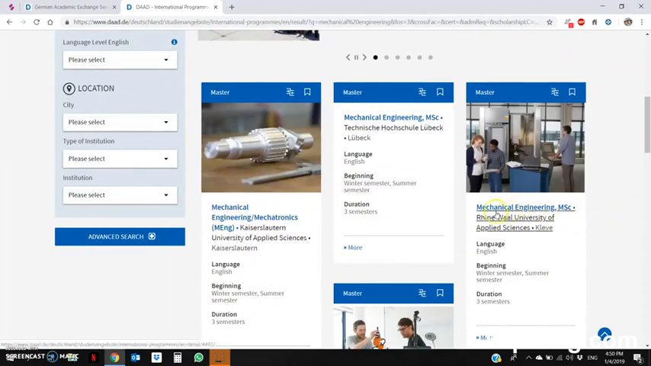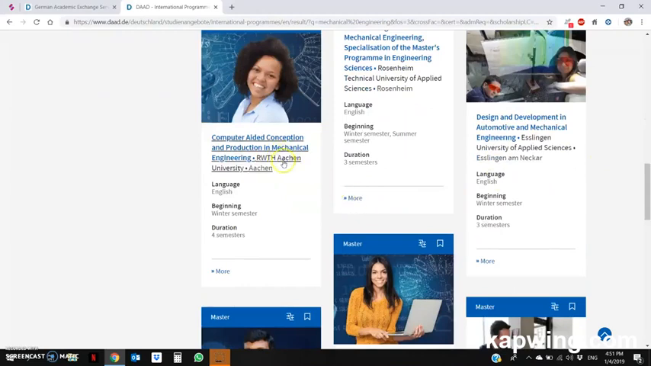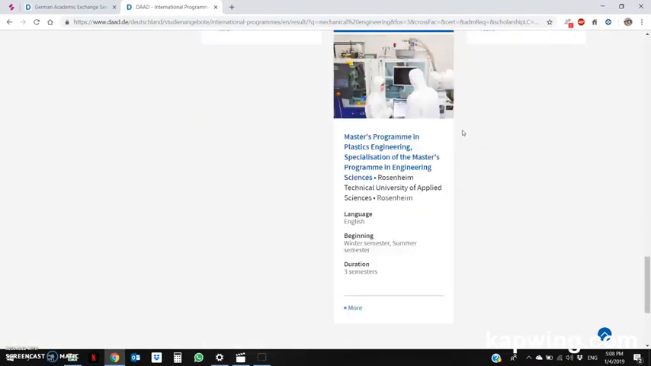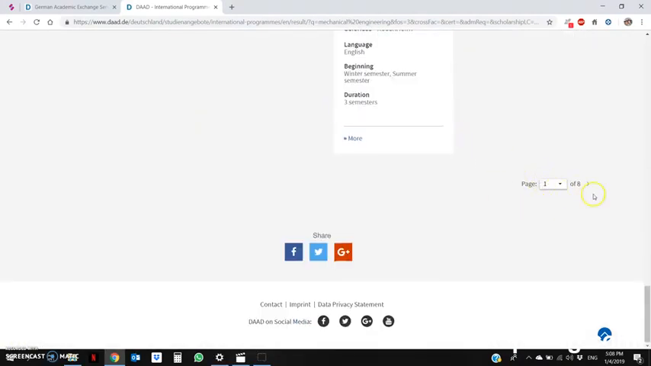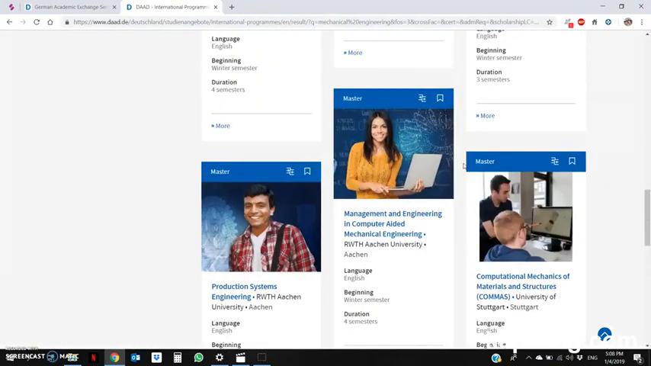all of these offer mechanical engineering. For example, this one here, it's a mechanical engineering in Lübeck. This one here is a mechanical engineering in Rheinwald University, that's in Kleve. This is RWTH Aachen. They also offer production or mechanical engineering, automotive. So if you come down over here, you will see that there are 7 other pages that will also display you the universities that are offering mechanical engineering or the disciplines which are closely related to mechanical engineering, right?